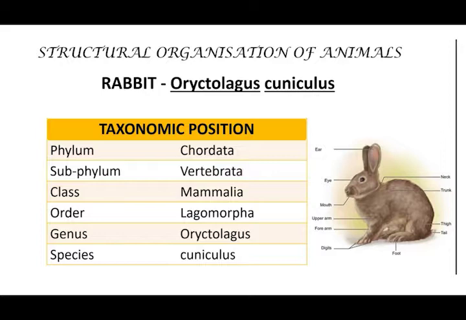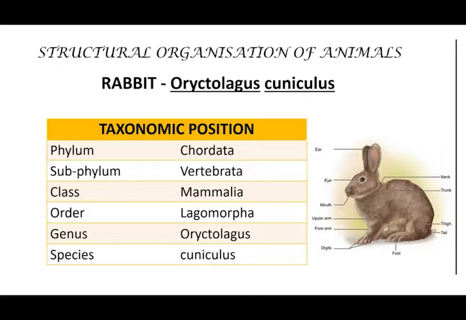Today we are going to see Unit 13, Structural Organization of Animals. Under the topic, let's discuss the rabbit. The scientific name of rabbit is Oryctolagus cuniculus. Oryctolagus is nothing but the genus name. Cuniculus is the species name.